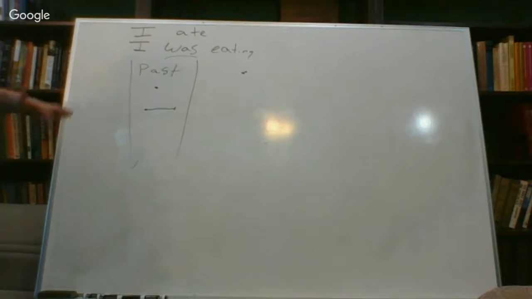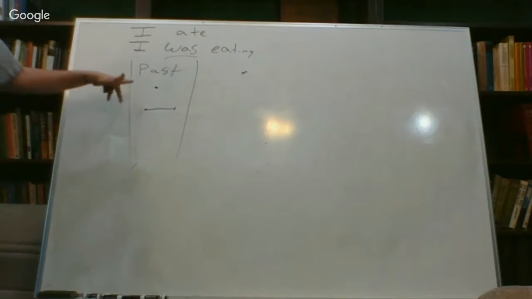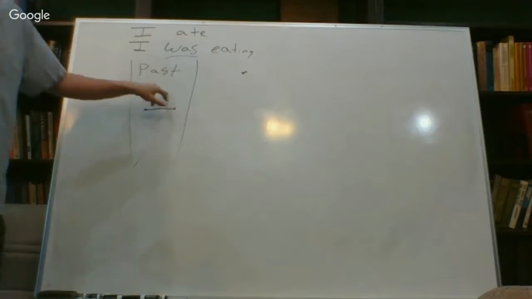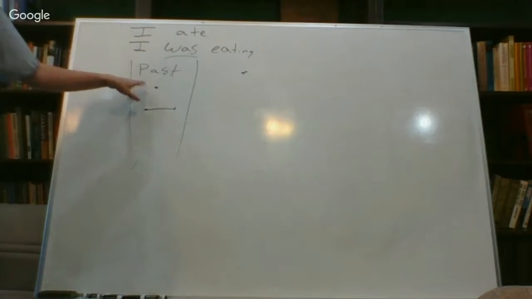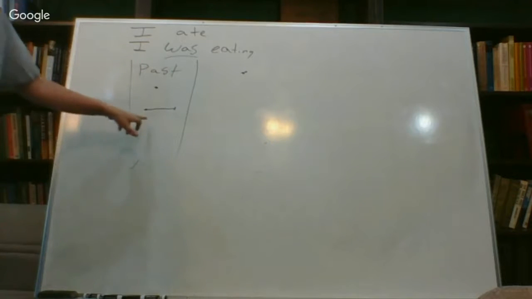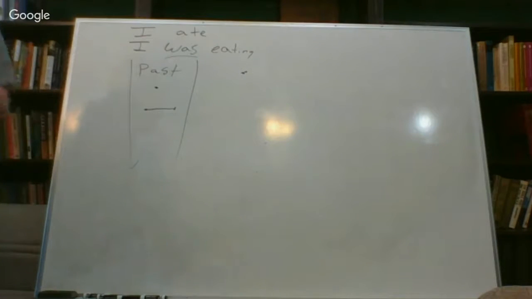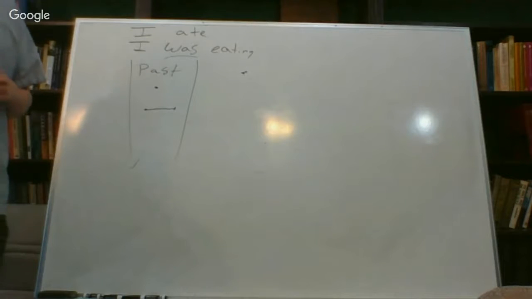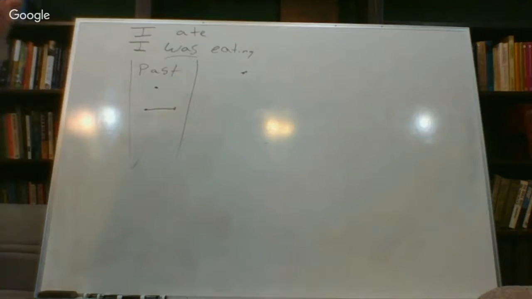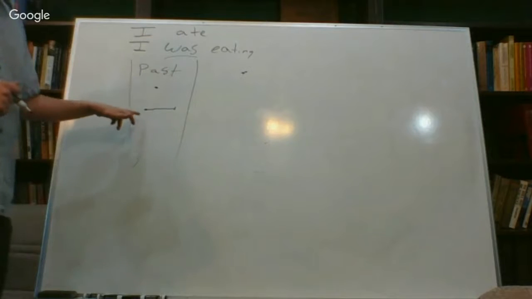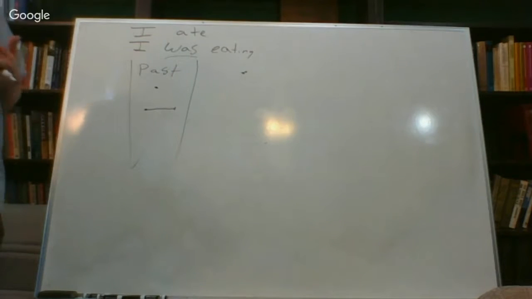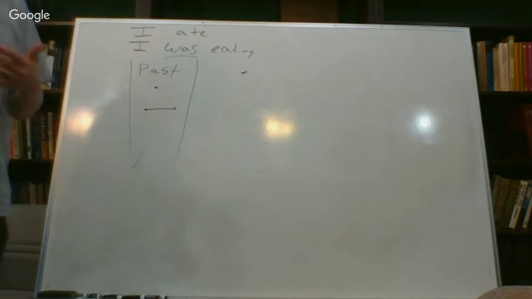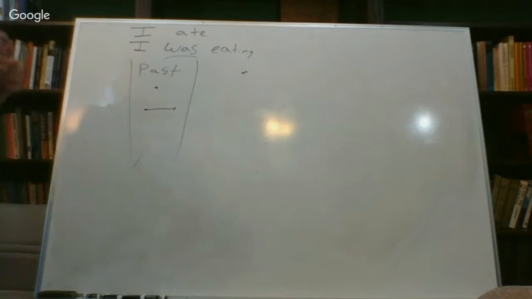The good news is that Greek is going to function similar like this, where it's going to have a simple defined past tense, which is going to be "I ate." It's called the aorist tense. We haven't quite gotten there yet. And the imperfect tense, which has that past tense continuous aspect. The reason why it's called the imperfect is because there's an undefined completion to it. It possibly kept going. The imperfect tense is going to be the tense of choice when working through narrative.